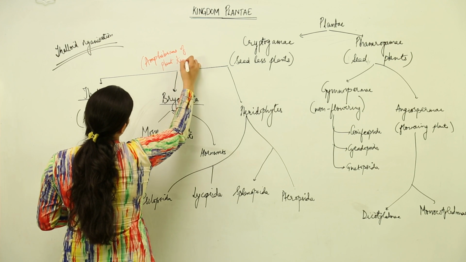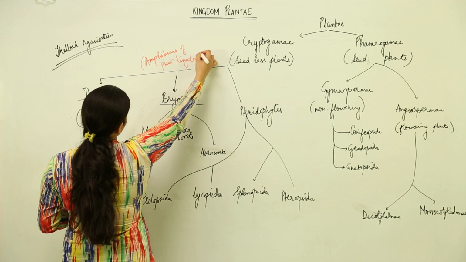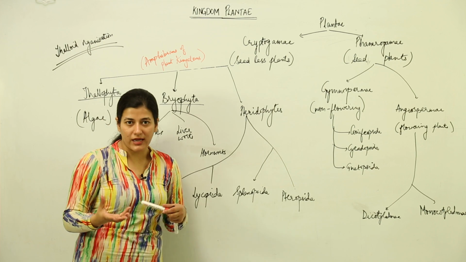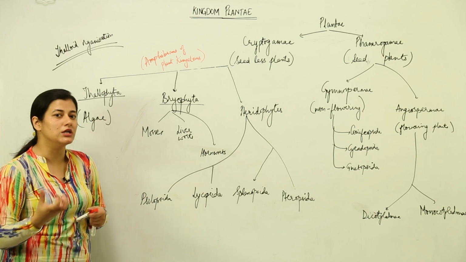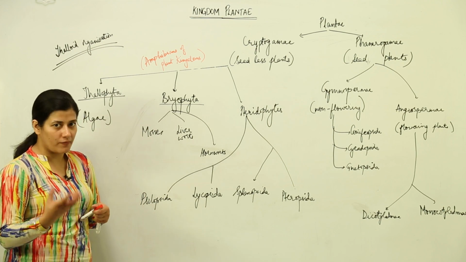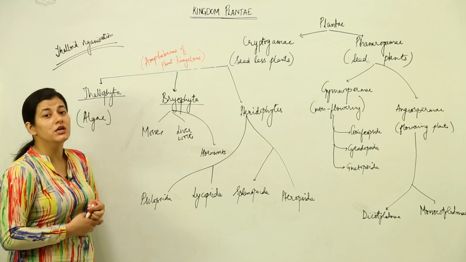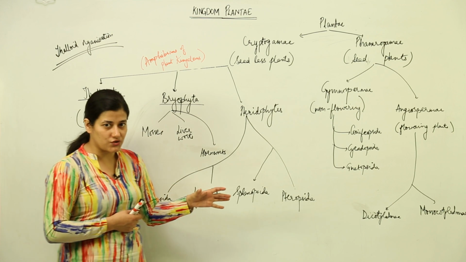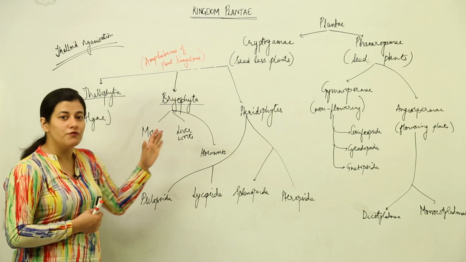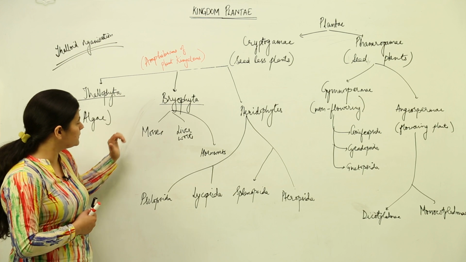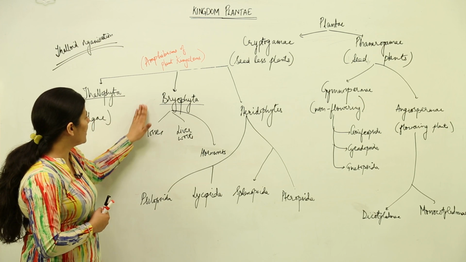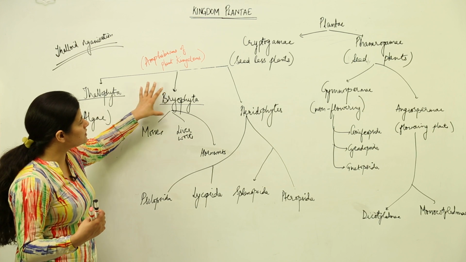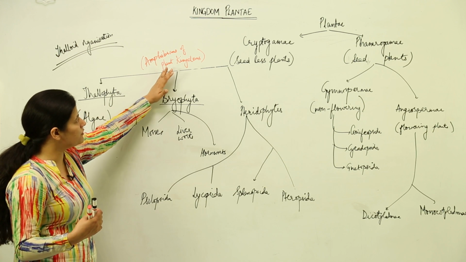Now, why are they referred to as amphibians? You know what amphibians do? Amphibians can survive most of the time on land, but when they have to lay eggs or when they have to perform sexual reproduction, they need water. They cannot perform their act of reproduction without water. So is in the case of bryophytes. These are the plants which can survive in terrestrial areas, but they would need water for the formation of their gametes or for the perennation of their gametes into new offsprings. So these are known as amphibians of the plant kingdom.